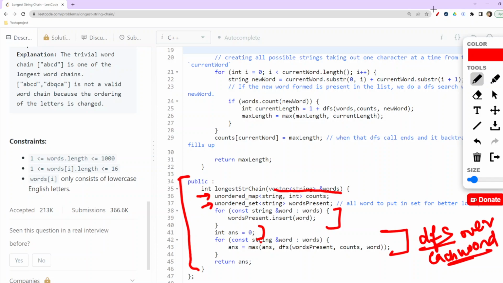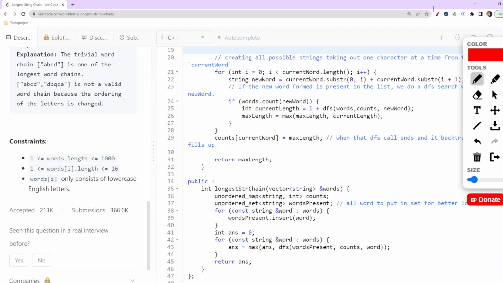So from here we get the time complexity n into, and further the operation which would be done, L into L, would be because of this DFS only. So that is the thing. Here I'm taking the maximum, whether my present is maximum or what I get from this is maximum. So this is what I'm doing here.